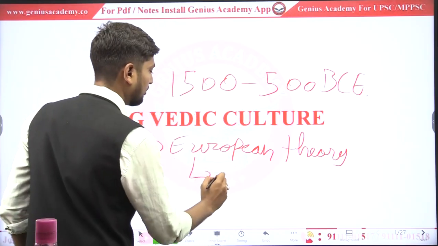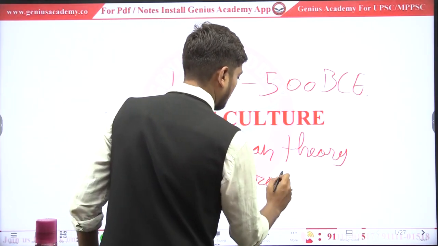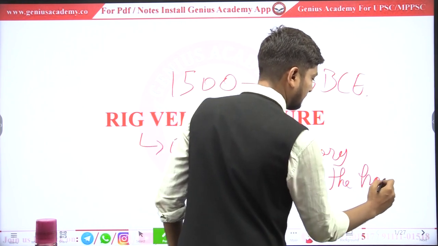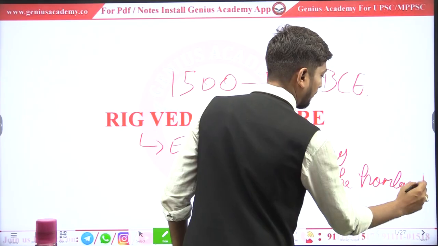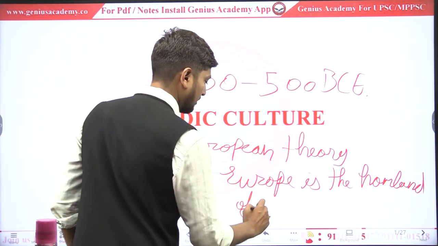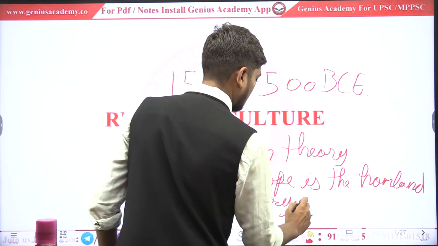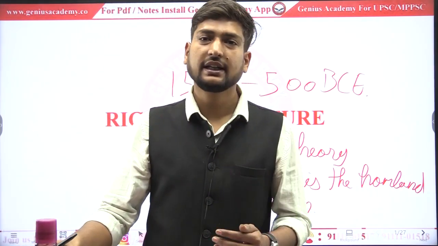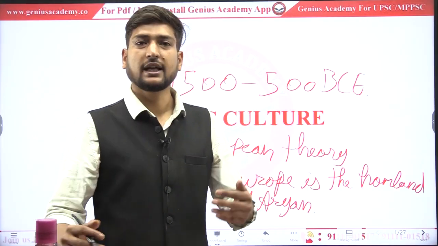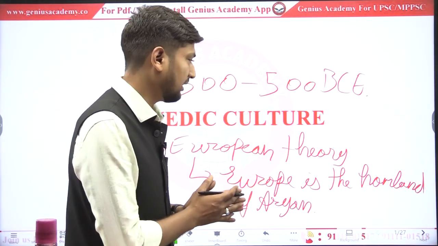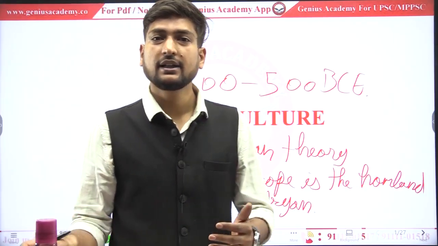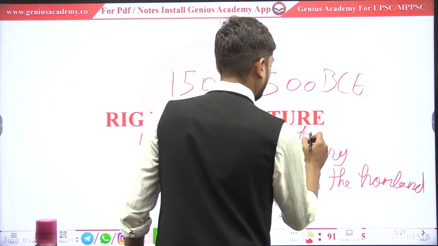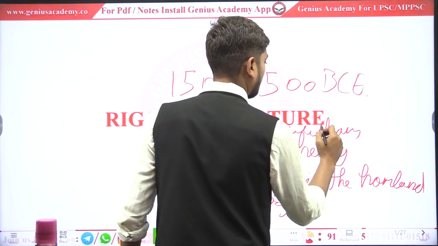This theory says Europe is the homeland of Aryans, and they came to India in several branches. And by whom was this theory given? It was given by William Jones. William Jones gave this theory.